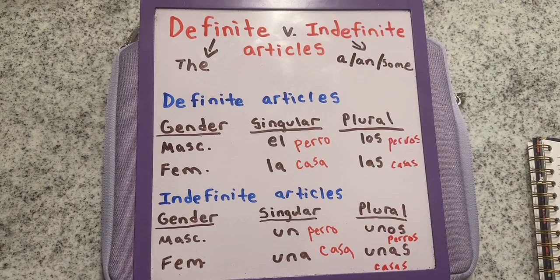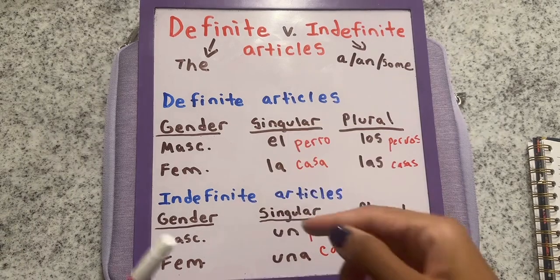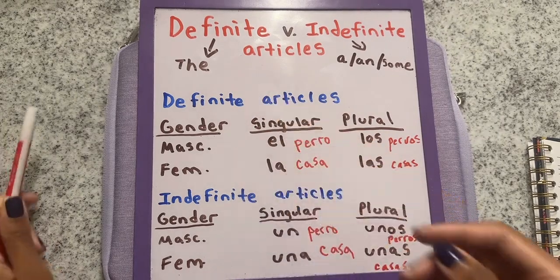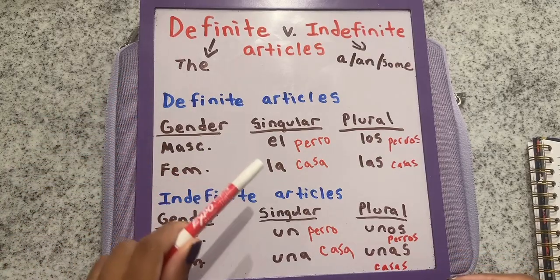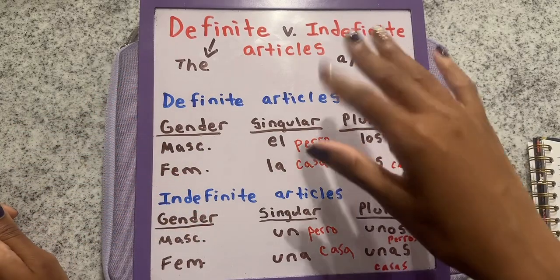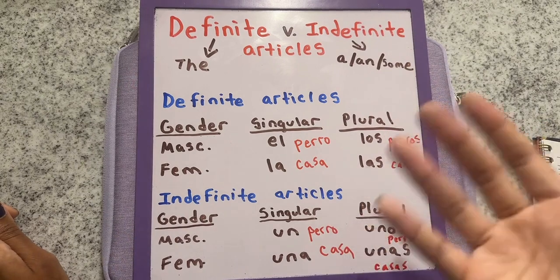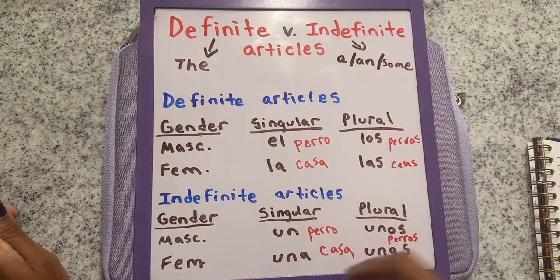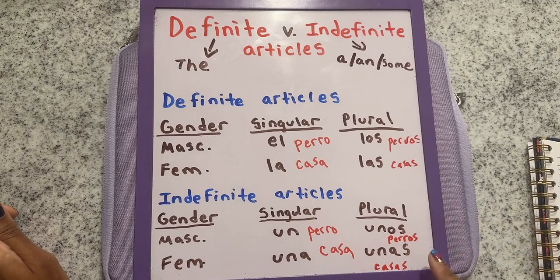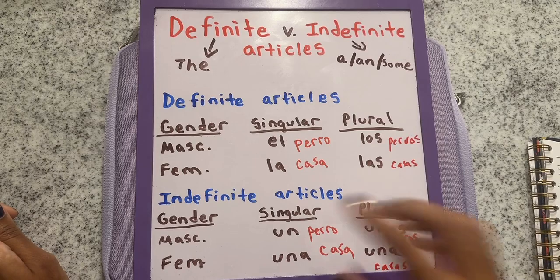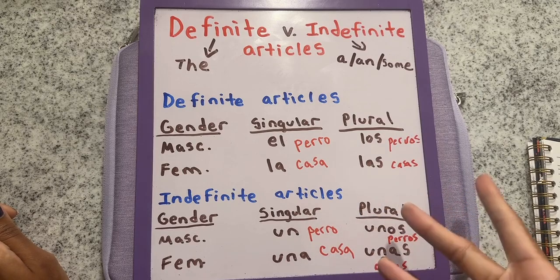So you see that's the difference between definite and indefinite. Definite is you know exactly what it is: the dog, the house, el perro, la casa. But indefinite, you're not really sure. It could be any house, it could be any dog. So un perro is a dog, una casa, a house, unos perros, some dogs, unas casas, some houses. It's not really specific, it's just indefinite.